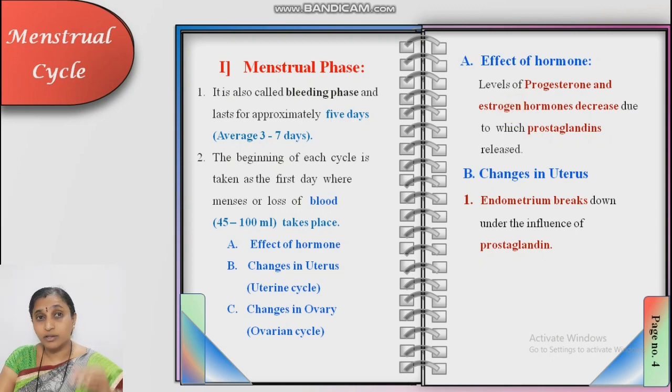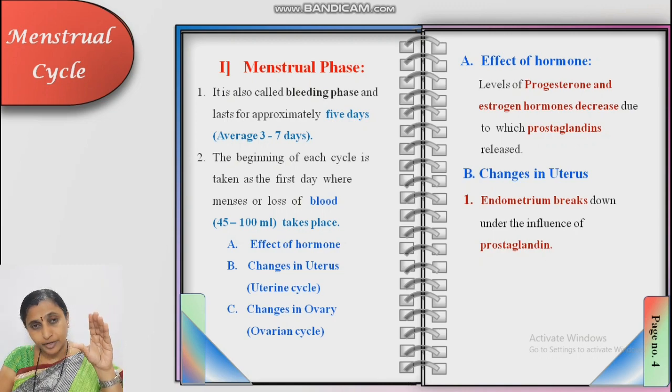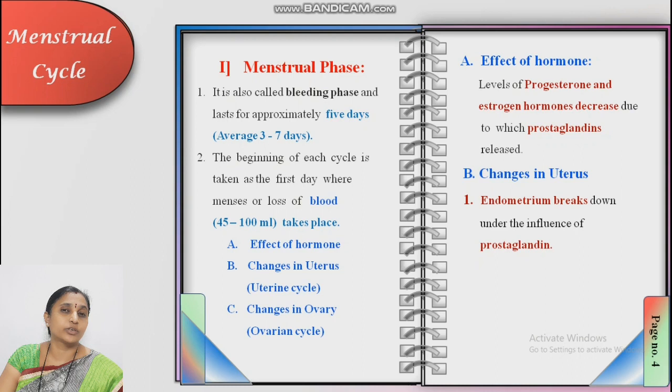So what happens if they decrease? Automatically the endometrium thickness becomes less and it gets ruptured. This endometrium is vascular. It contains endometrial glands and blood vessels. So blood vessels get ruptured because of the lesser amount of progesterone and estrogen.